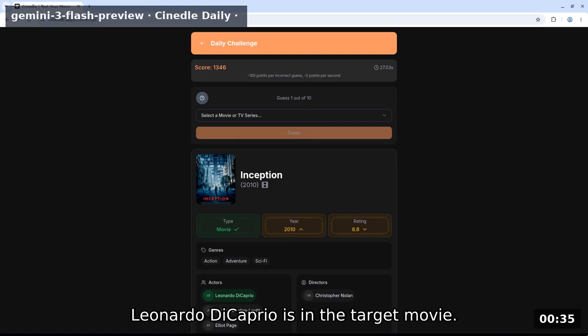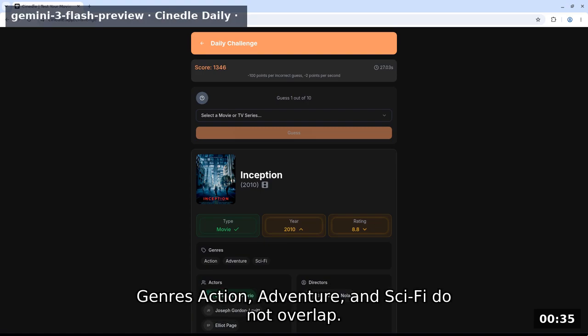Leonardo DiCaprio is in the target movie. Genres action, adventure, and sci-fi do not overlap.